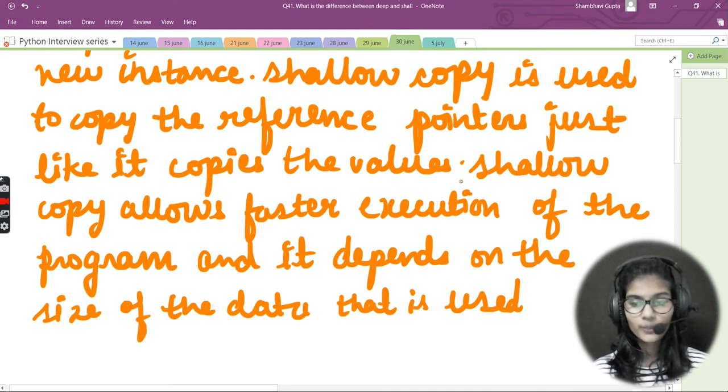So basically shallow copy allows faster execution of the program and even it depends on the size of the data that is used. This is all about the shallow copy.